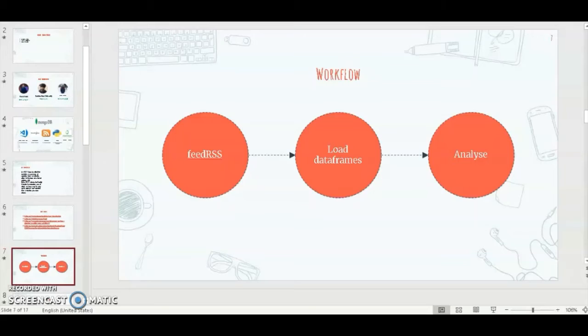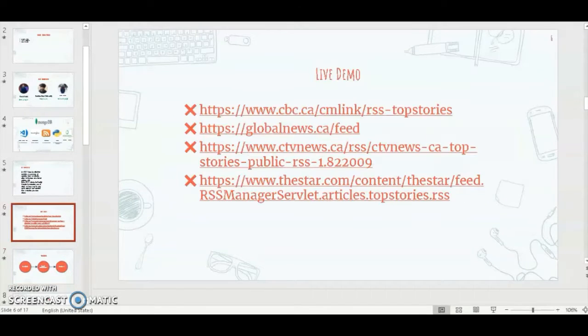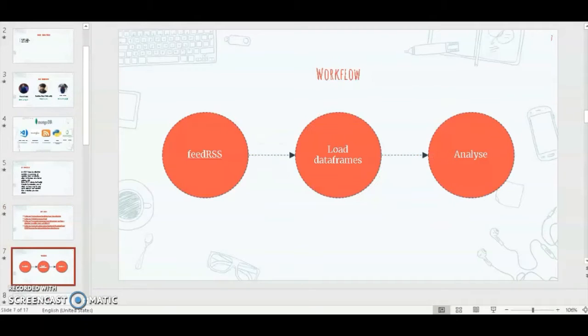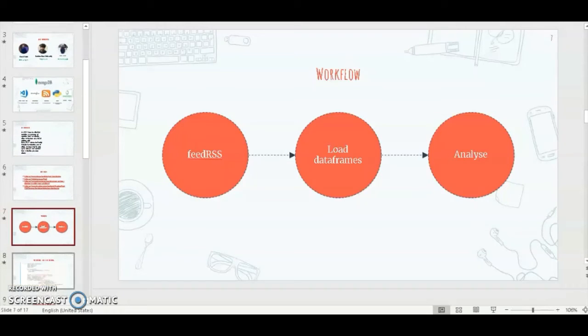Hello, Professor. My name is Shankar Rampatha and this is my presentation for sentiment analysis. As my colleague Clancy has already told you, he gave us the necessary websites to parse the data from: CBC, Global News, CTV, Star, and my colleague forgot to mention that we also had CNN. We went to five news channels because the data we were getting was low in number. We were just parsing the top story RSS feeds and there were only about 10, since most news channels just post 10 top stories. So we had only a little data and had to move on to multiple news channels.